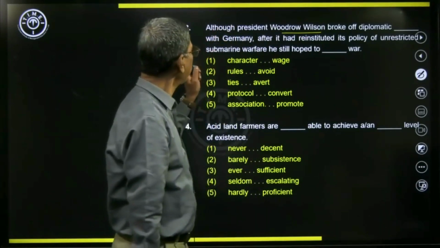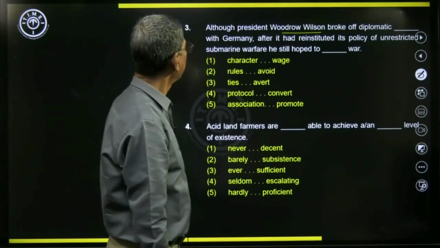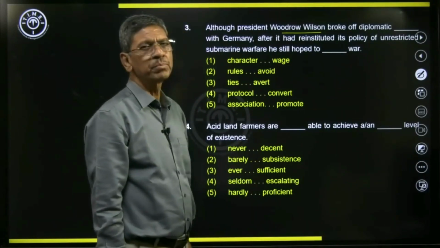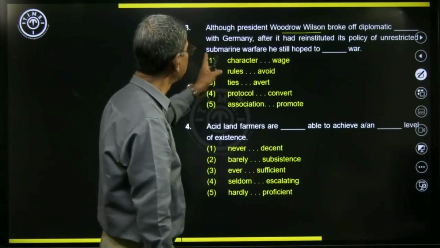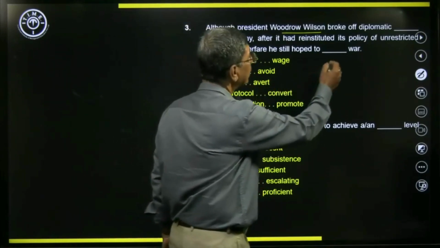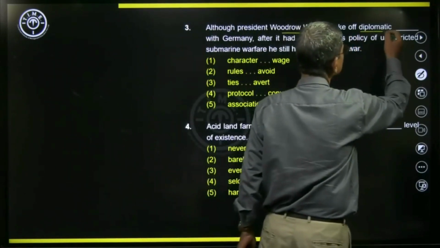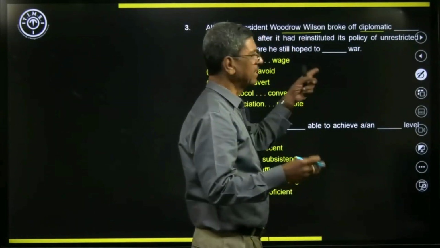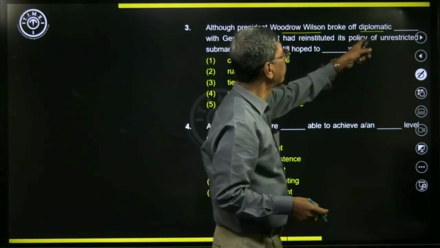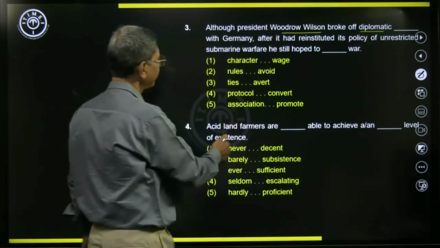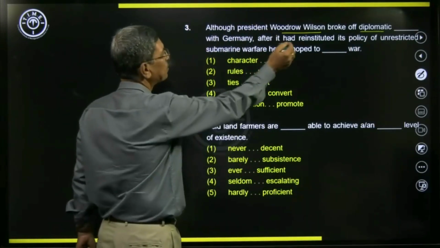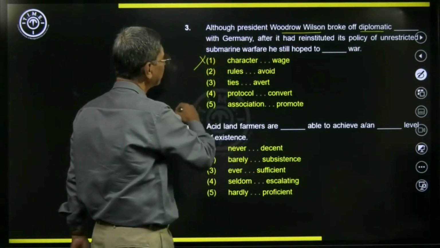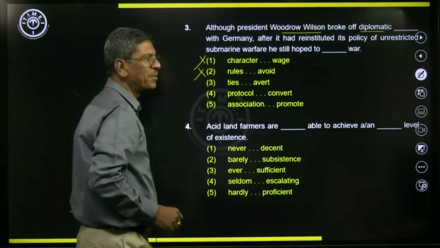President Woodrow Wilson broke off diplomatic ties. Generally, when we use the word diplomatic, it is either relationship or ties. So we say diplomatic ties. Is ties there in the options? Yes, ties is there. So diplomatic character is ruled out. Diplomatic rules also is ruled out.